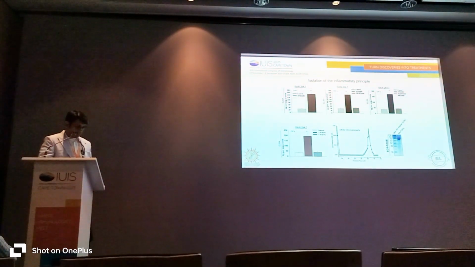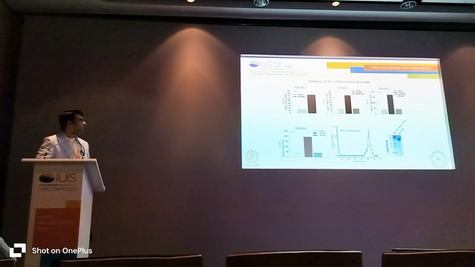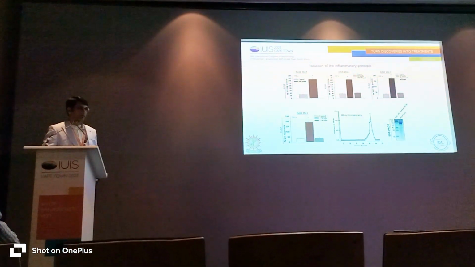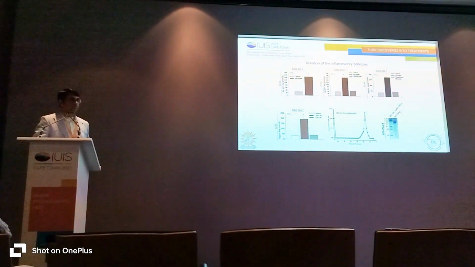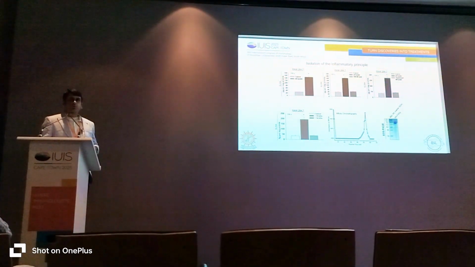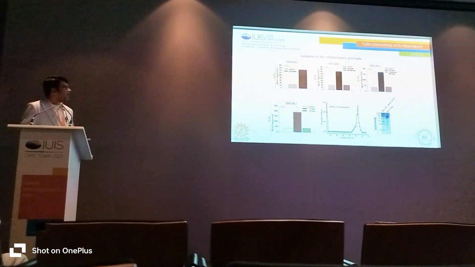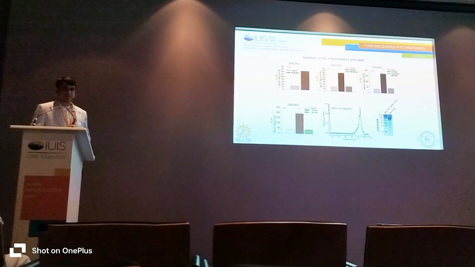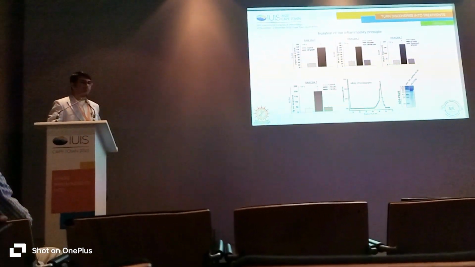So how? First we treated the macrophage with the crude lysate, and we found upregulation of TNF-alpha release in the media. But we needed to check whether this is a protein or not. So for that, we treated the fraction with proteases, enzymes that degrade proteins such as trypsin, and also heat inactivated the fraction. In both cases, there was no such inflammation. So the factor is a protein.